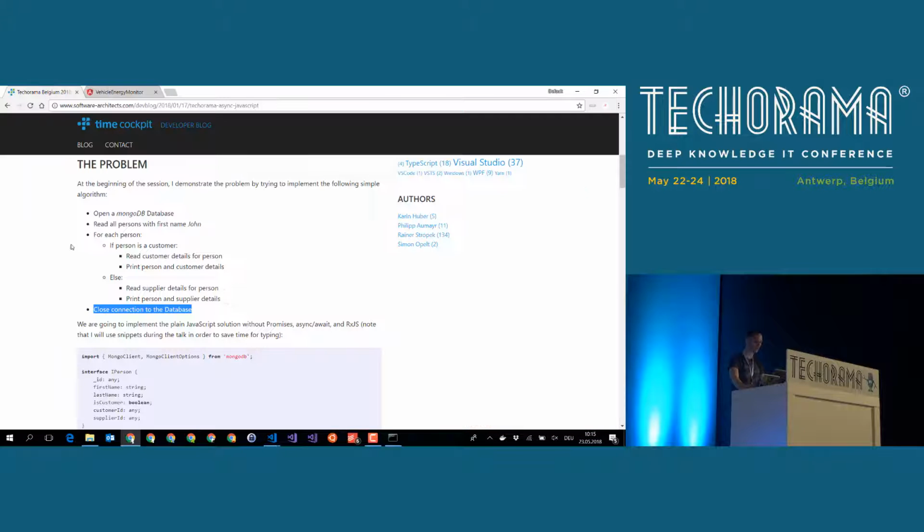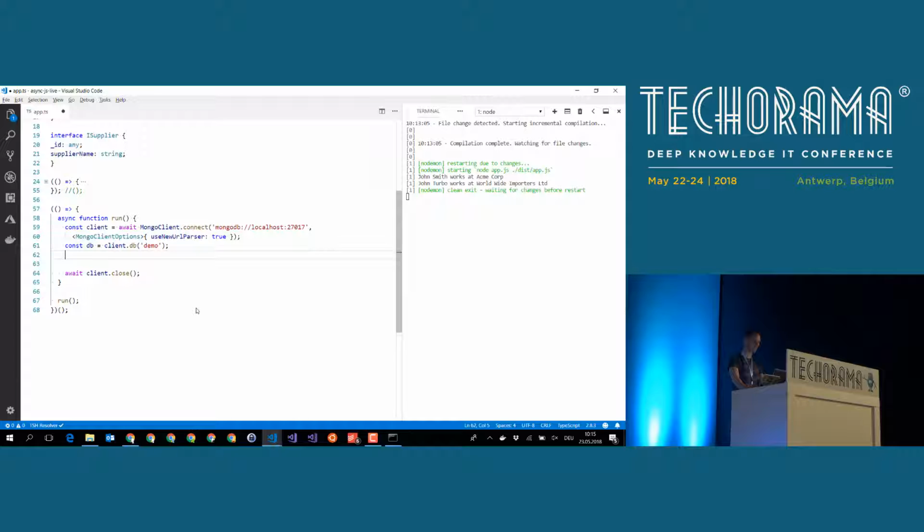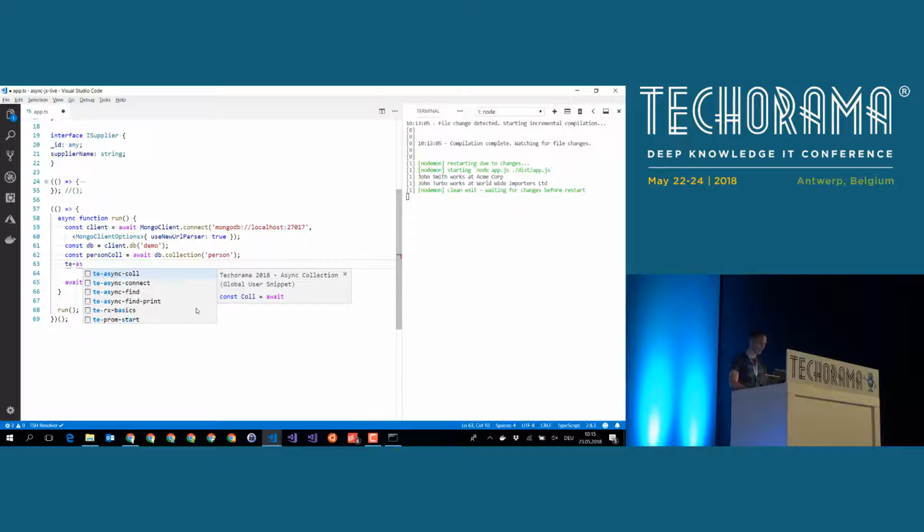Let's quickly recap what our intent is. We want to get all the Johns, loop through them, get some additional customer data. Let's finish this thing. If we do the next step, we can say open the person collection and do the finding.